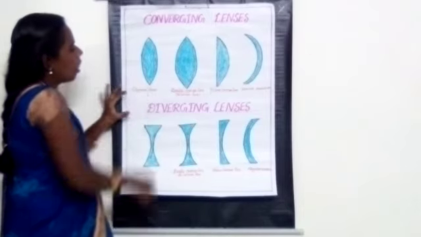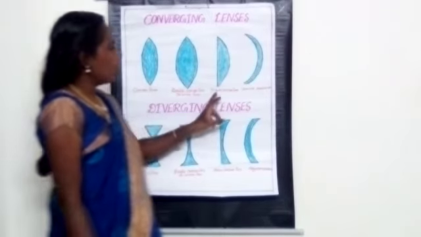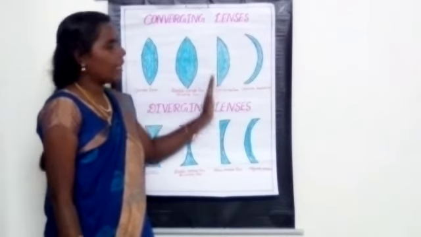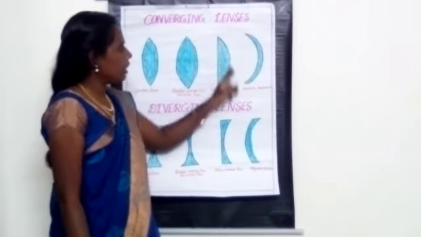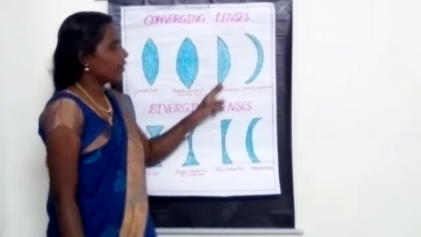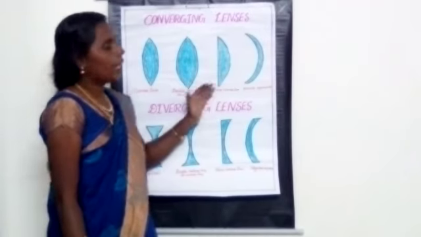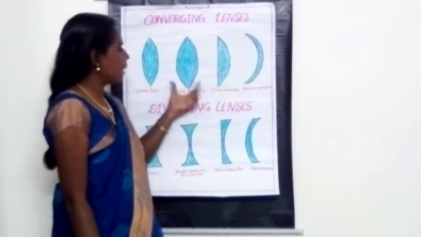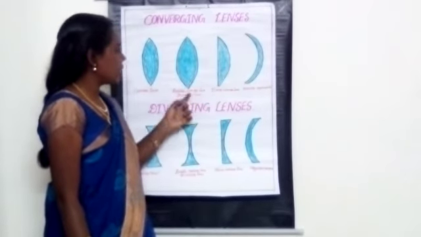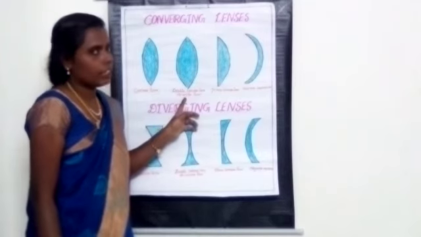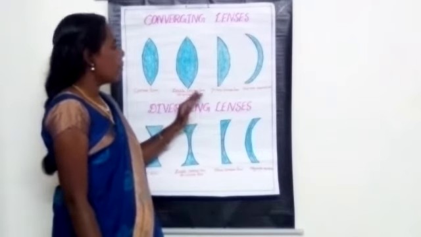So in this plano convex lens, one side is a plane surface. Only one side is the refracting surface. That is called the plano convex lens. Where the convex surface is on both sides, it is also called the biconvex lens.